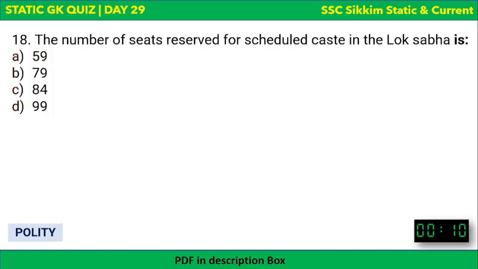So 18th question, the number of seats reserved for scheduled caste in the Lok Sabha is how much? The options are there and your time begins now. The number of seats reserved for scheduled caste in the Lok Sabha. The correct answer to this question is 84. Okay, 84 seats are reserved in the Lok Sabha for scheduled caste.